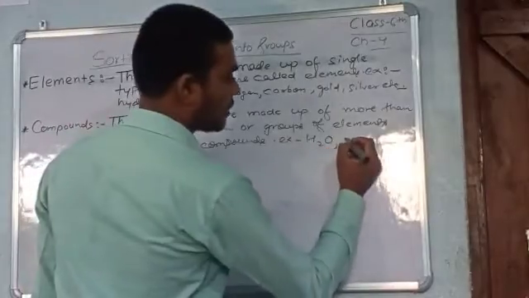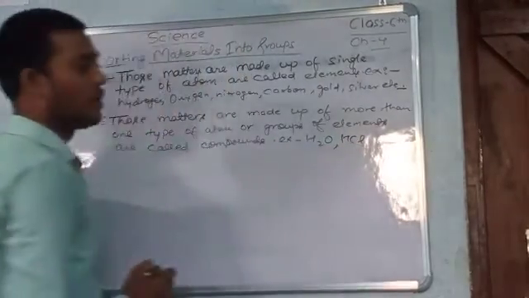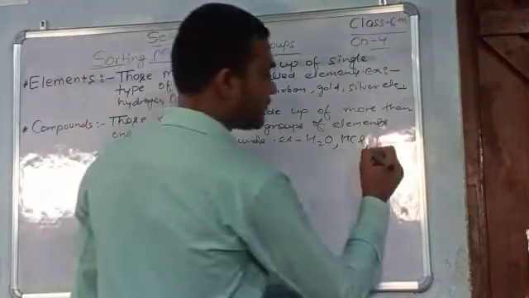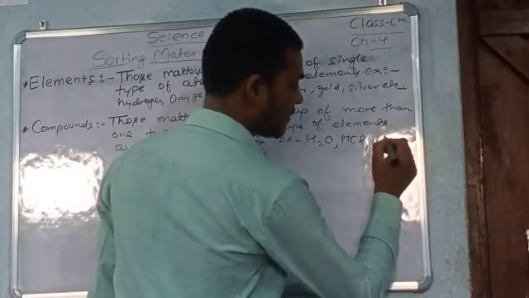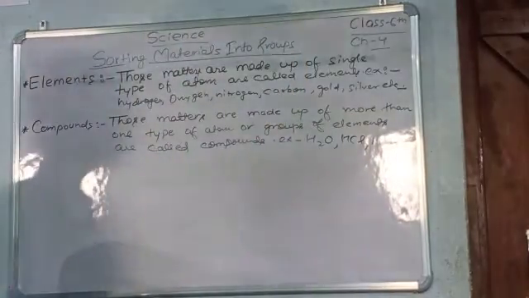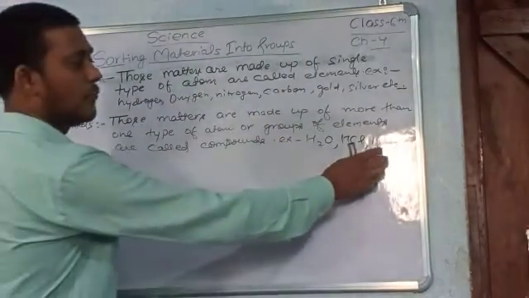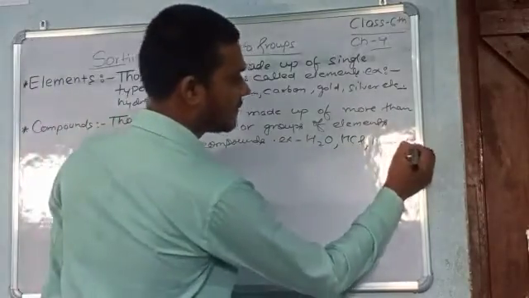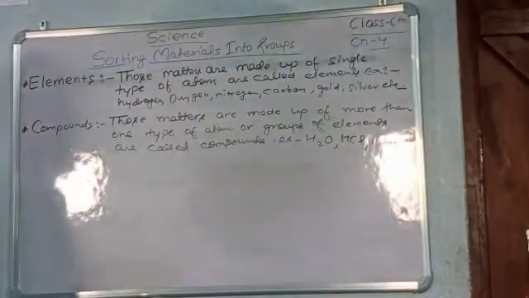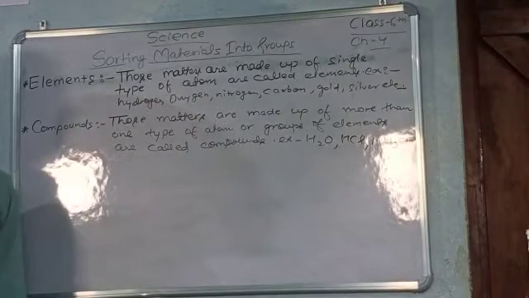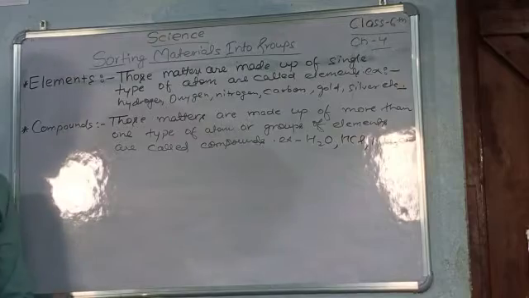If we talk about HCl, hydrochloric acid, then it is made up of hydrogen and chlorine. If we talk about ammonia, NH3, then it is made up of nitrogen atom and hydrogen atom. So these are compounds which are made up of more than one type of element or more than one type of atom.